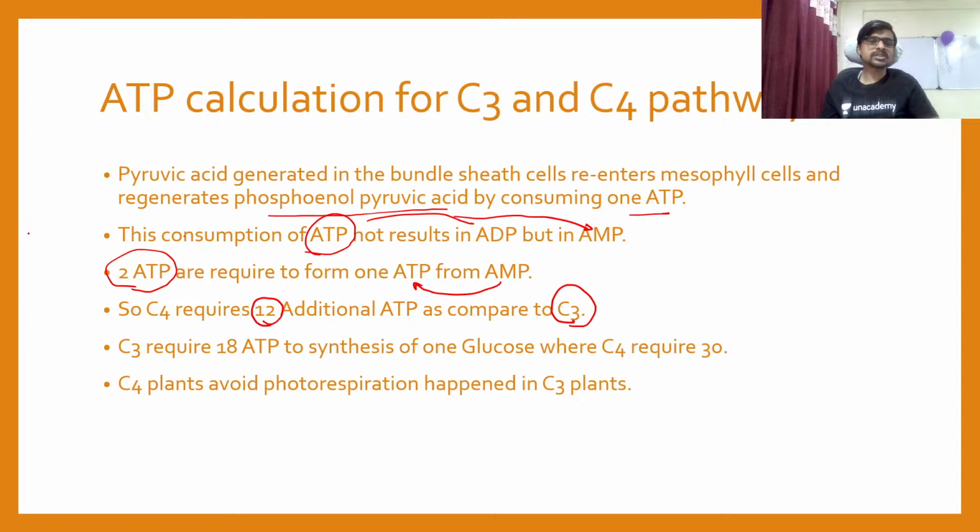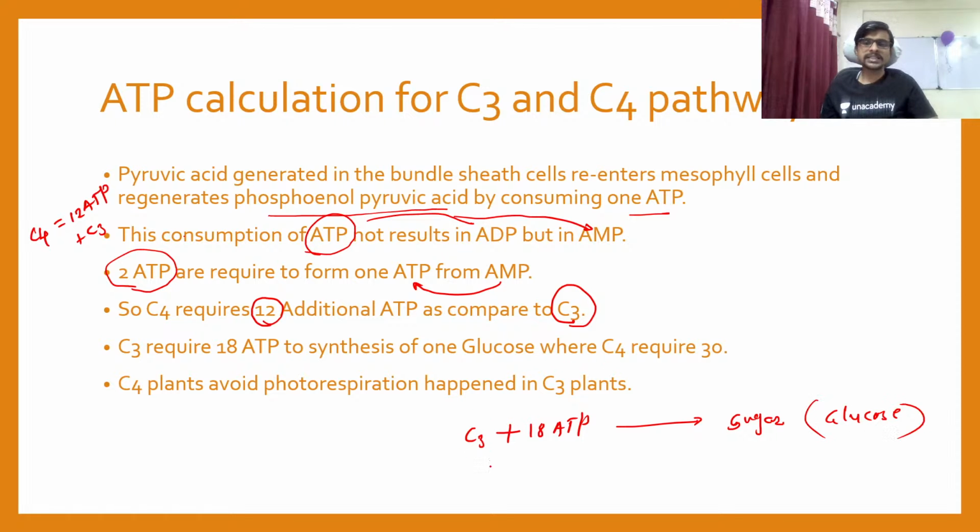Okay, so your C4 requires 12 ATP plus C3, and if you see, the C3 requires 18 ATP, which converts itself into sugar, म्हणा किंवा ग्लुकोज म्हणा, डायरेक्ट एक ग्लुकोज. हा C3 साठी. पण C4 जर तुम्ही पाहिलं तर it requires 12 more ATP.